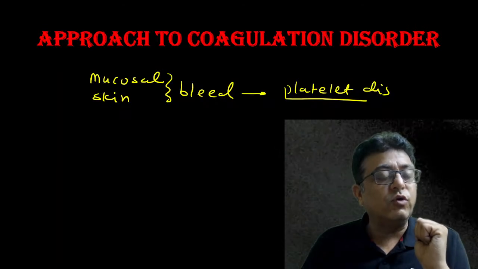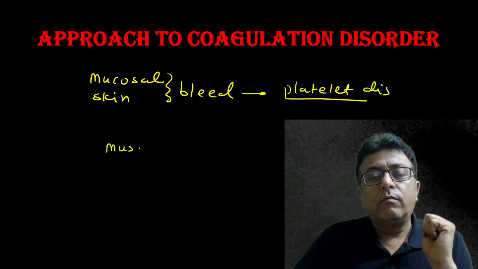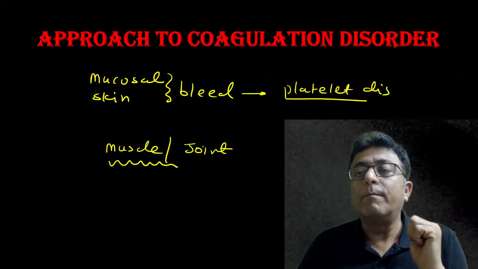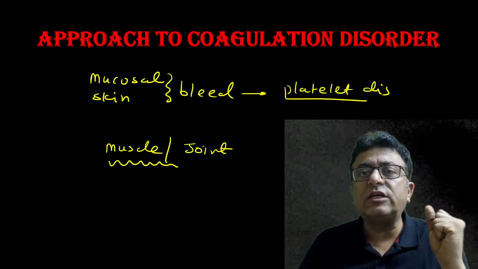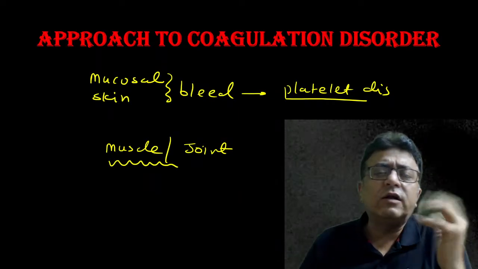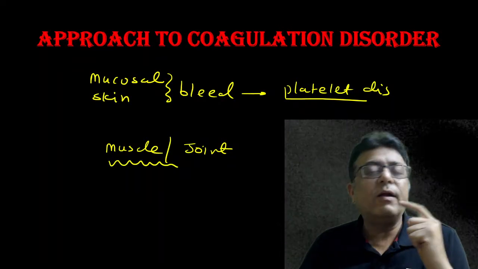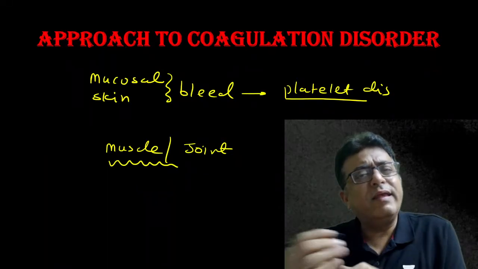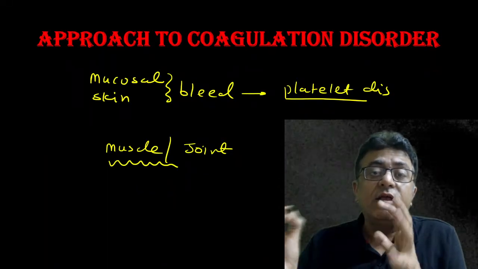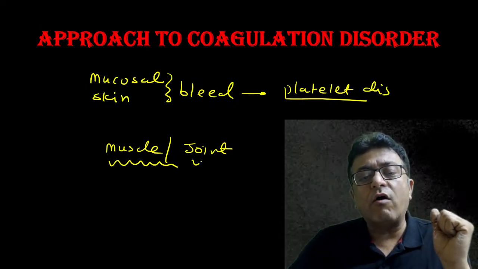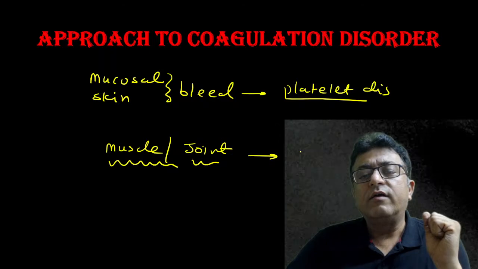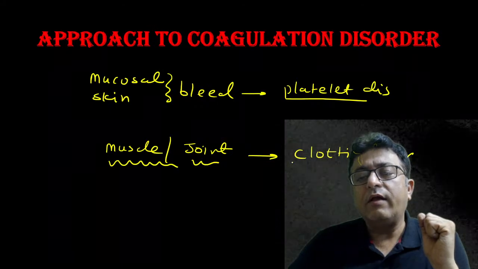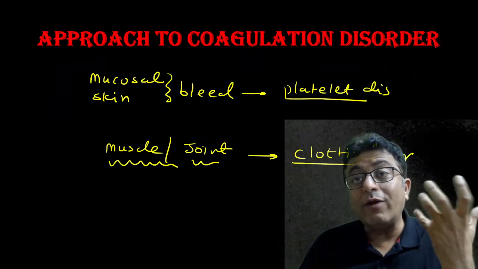But if a child comes to you with muscle or joint bleed: normally a lot of children get IM injection, but in this baby a hematoma occurs. Many children fall on the road daily, but in this child hemarthrosis occurs. If muscle or joint bleed is there, you feel something is wrong in the clotting factor. It's a clotting factor disorder, a coagulation disorder.